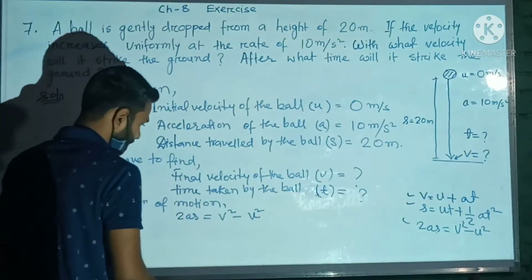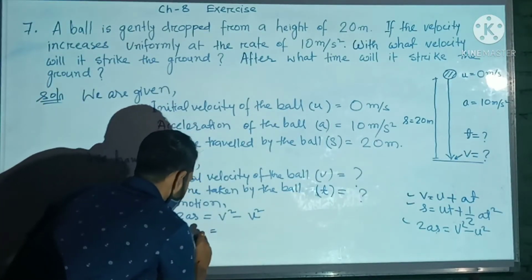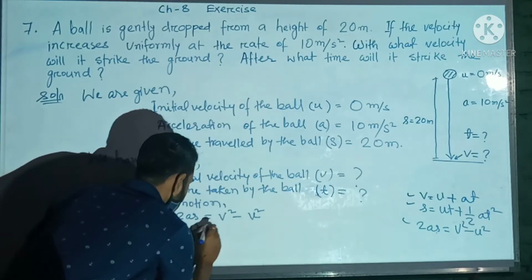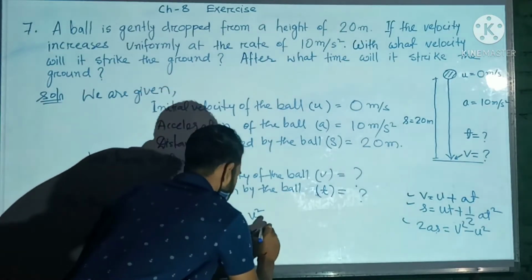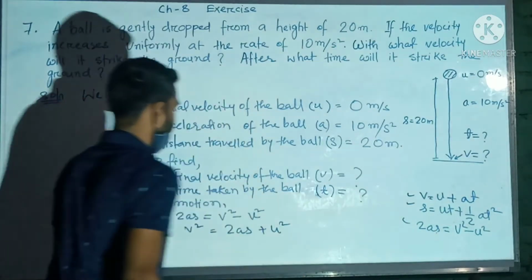That means v square will be equal to 2as plus u square.